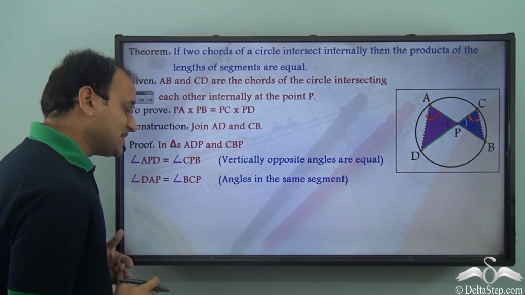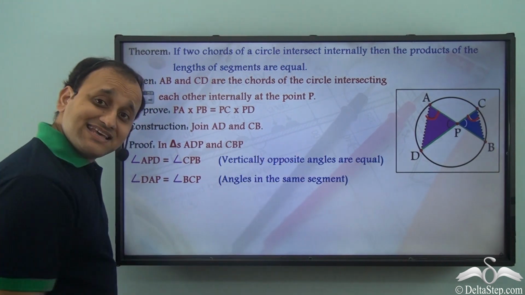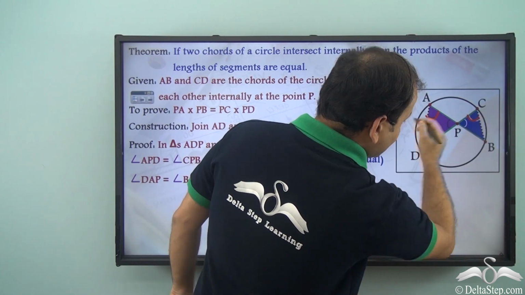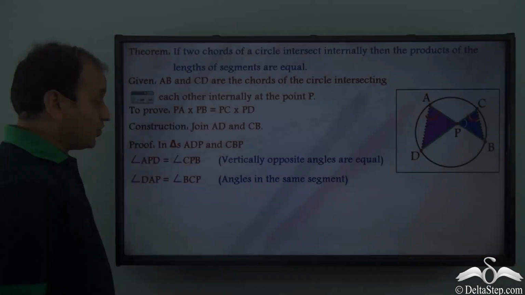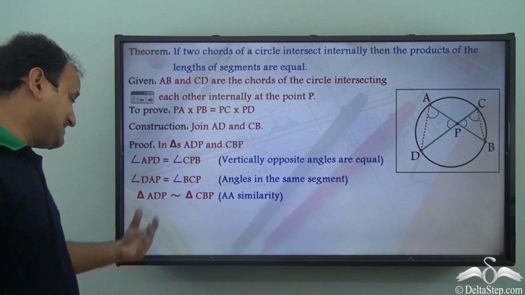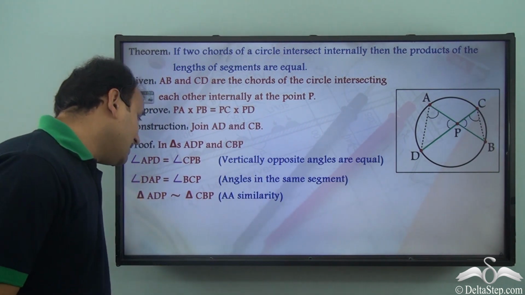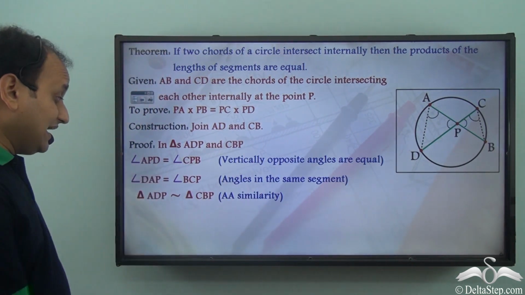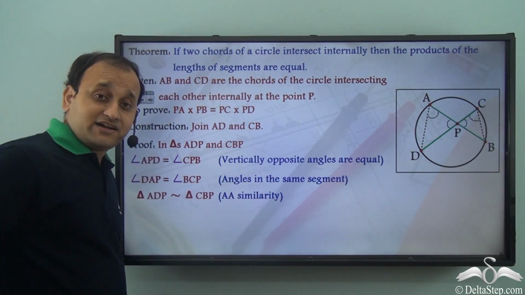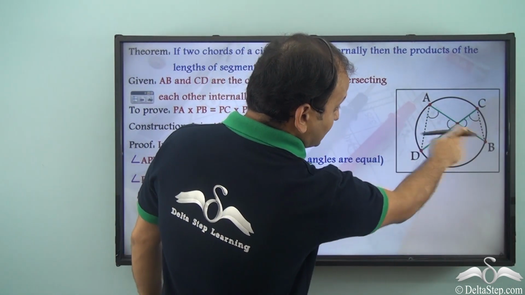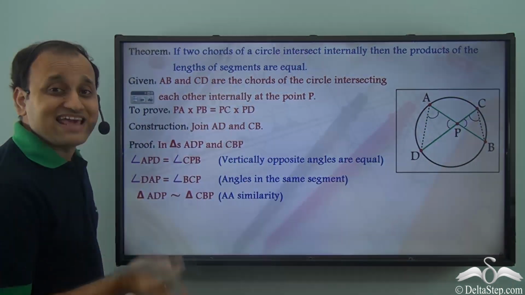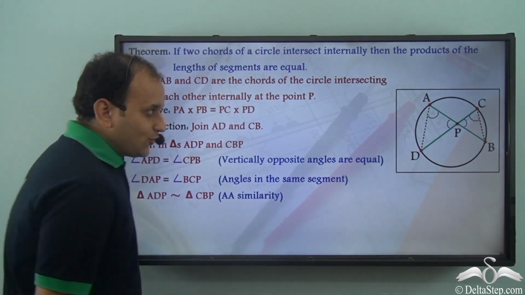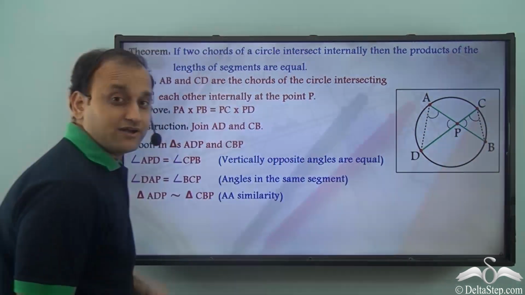Why do I say so? Because they are angles in the same segment. So we can say that triangle ADP is similar to triangle CBP using angle-angle similarity. Two pairs of angles are the same in both triangles, so both of them are similar.